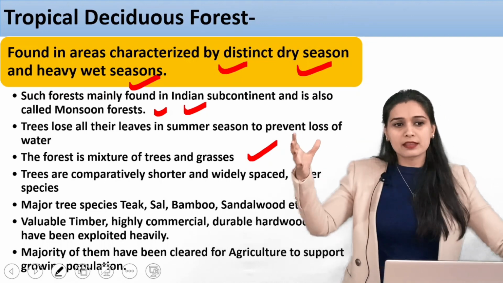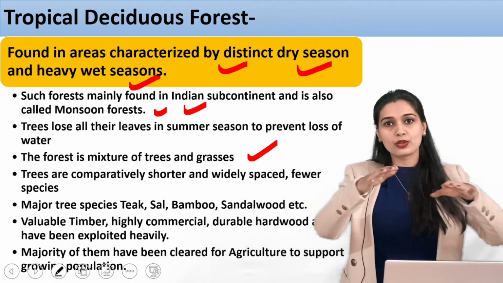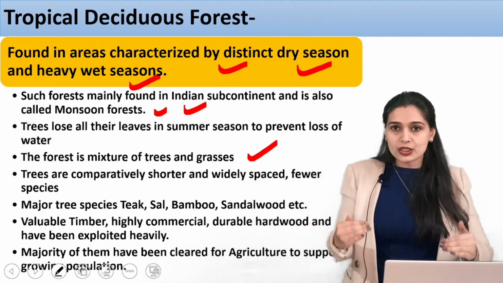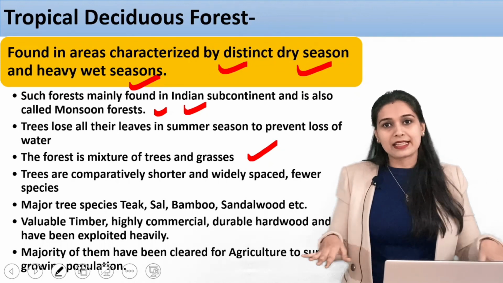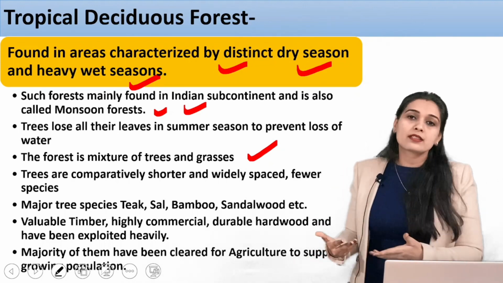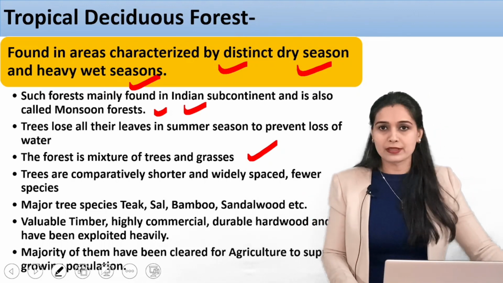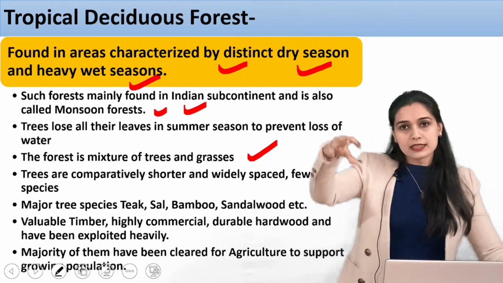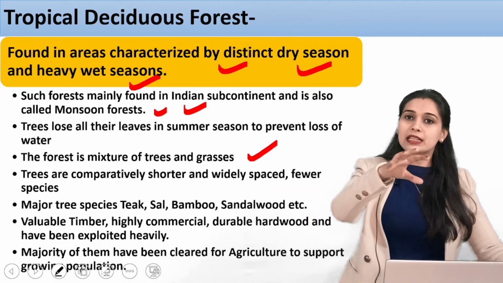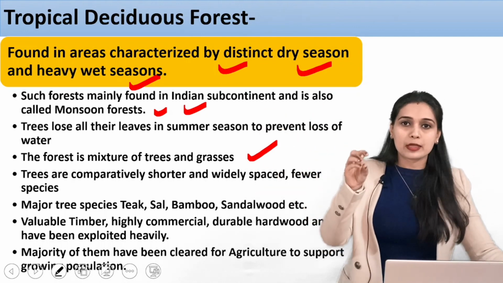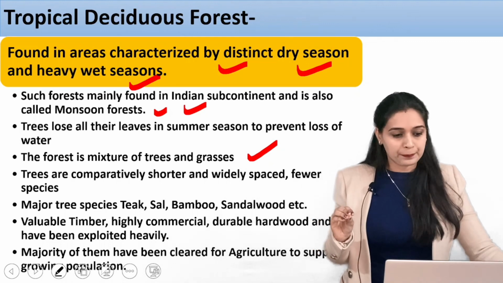There are spaces between these trees, so the light actually reaches the surface of the earth in these areas. Fine, so if it reaches the surface, what will grow there? Grasses, shrubs and all these things are present there. Fine, so we will see distant trees and you also see grasses in between. So these are the types of forest that are present in India.